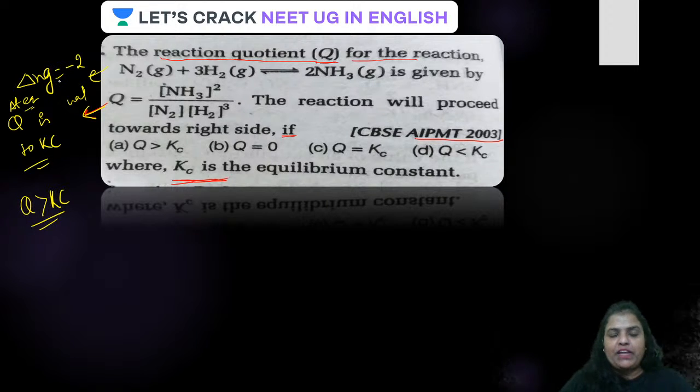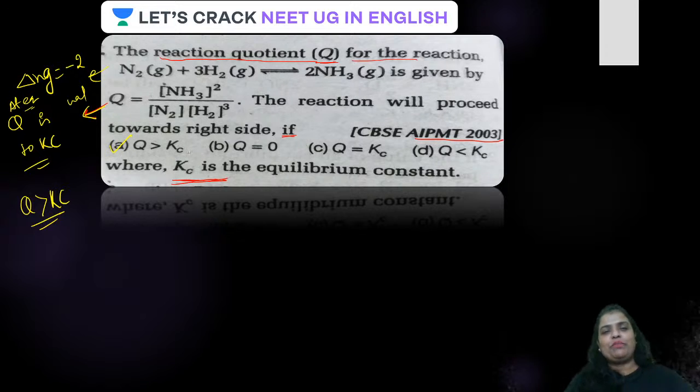Because the value of delta Ng is negative. So Q has to be greater than Kc, then only more and more ammonia will be formed and more nitrogen and hydrogen will be used. Or you can say the numerator will increase and the denominator will decrease. Is that clear, guys? I have explained it in very simple words.